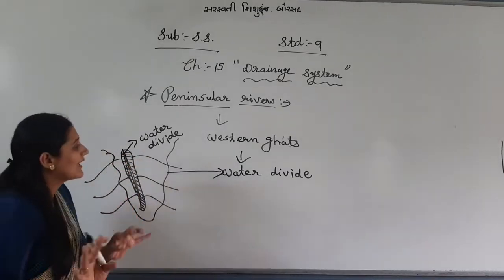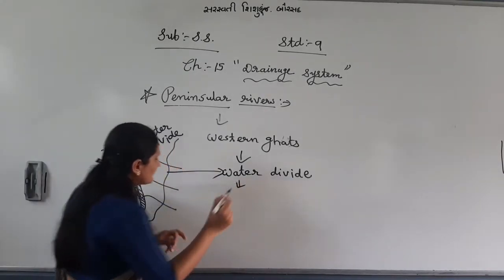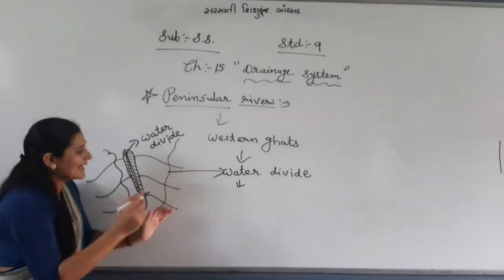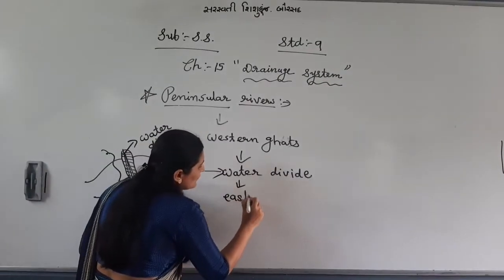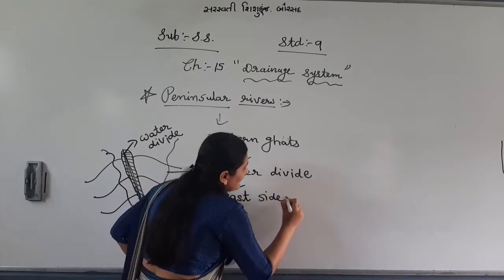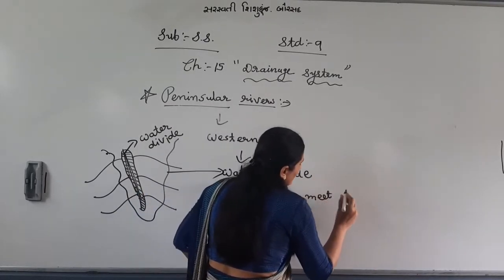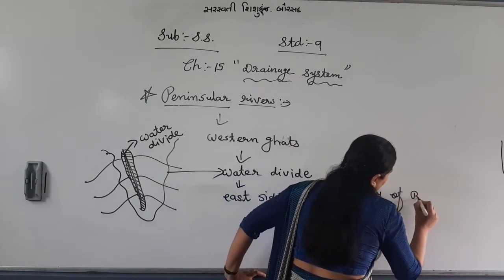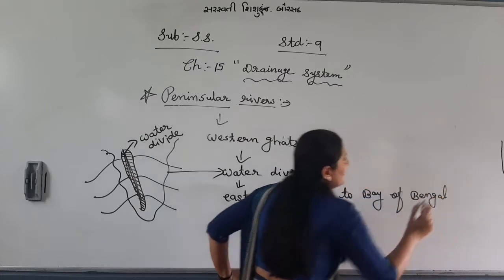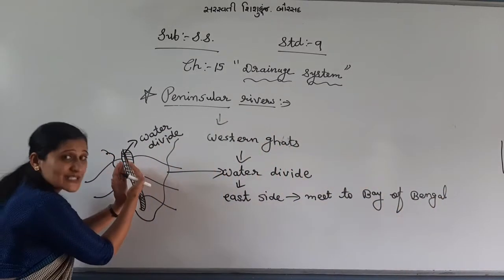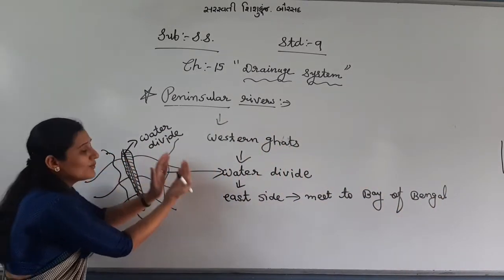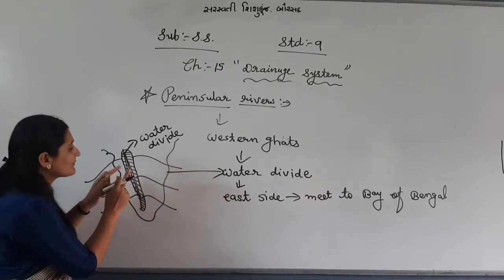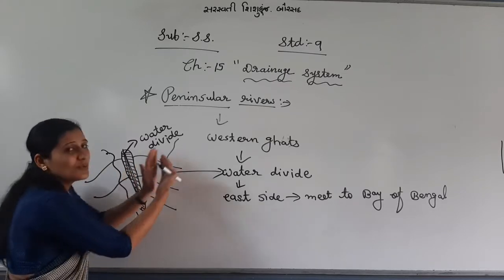Have you understood? Now, after the water divide, the rivers that flow to the east side meet the Bay of Bengal. I am talking about rivers that originate from the Western Ghats and flow to each side.